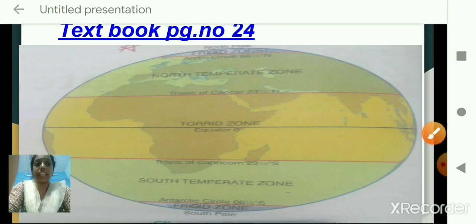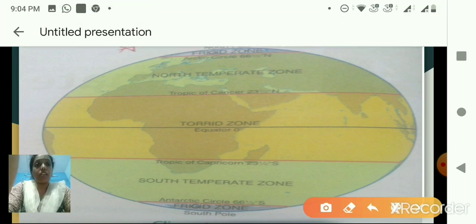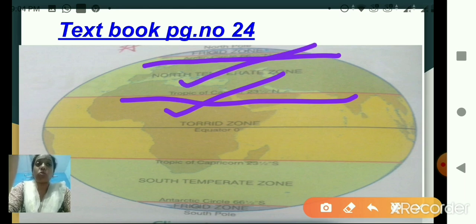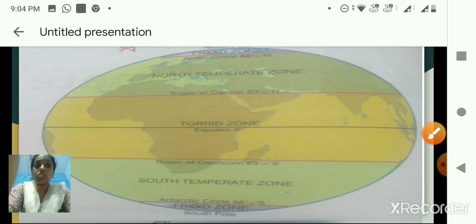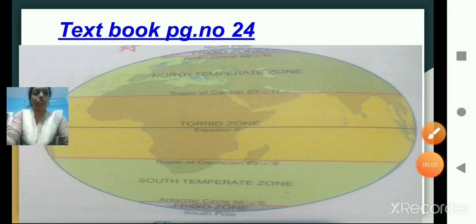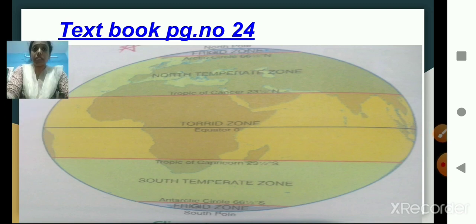Children, in the textbook, here in this zone, even the Tropic of Cancer is written and North Temperate Zone is written. So don't get confused. You can write outside the circle also. Why I have written outside the circle? Because if I write everything inside, it will be messed up. Okay. So you just write down the name of the zones inside the circle, and outside you write the names of the latitudes. Okay. I hope everything is clear, children.